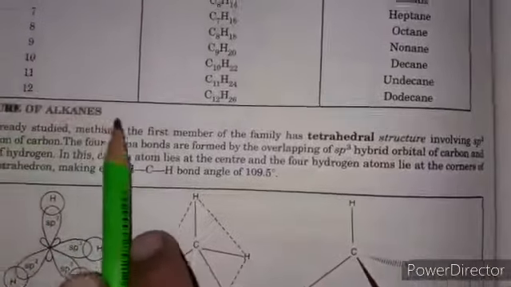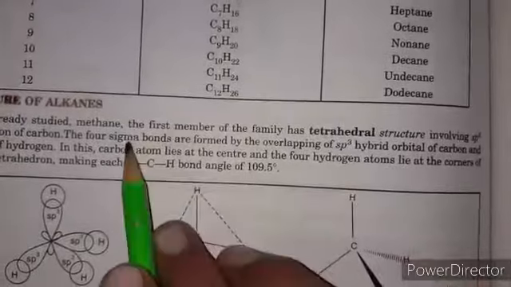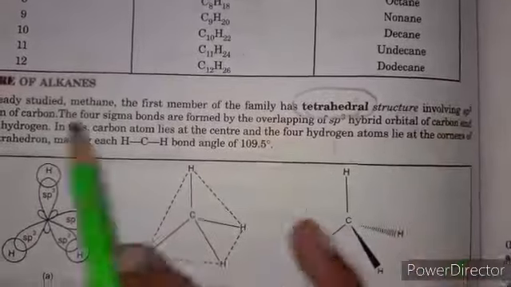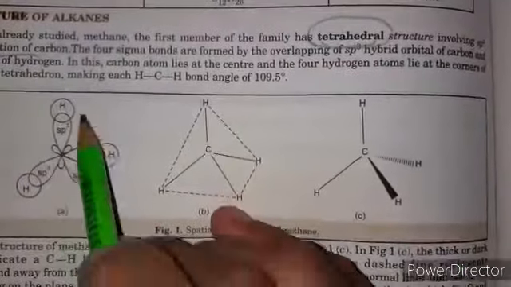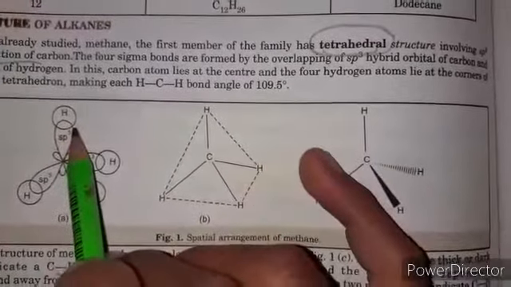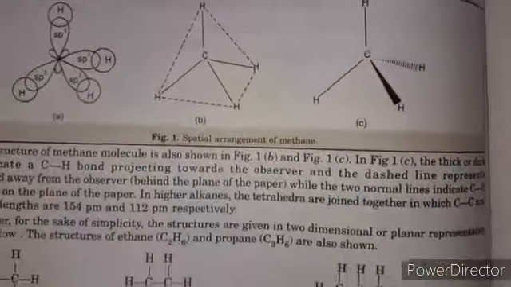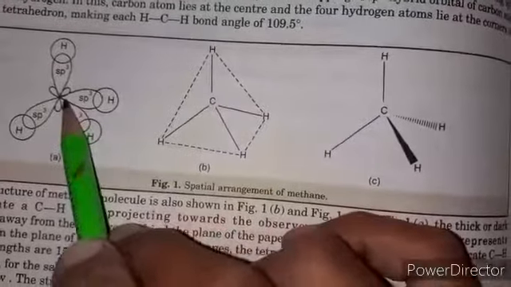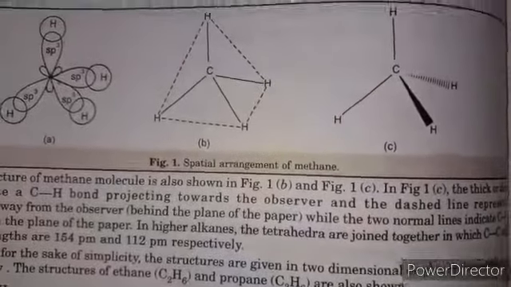Next we discuss the structure of alkanes. There are single bonds present in alkanes. Methane is the first member, and its shape is tetrahedral because of sp3 hybridization of the carbon atom. The carbon has four hybridized orbitals combined with the s orbitals of hydrogen atoms to form the tetrahedral geometry, or spatial arrangement, of methane. So the carbon has sp3 hybridization, and on the basis of sp3 hybridization, its structure is tetrahedral.